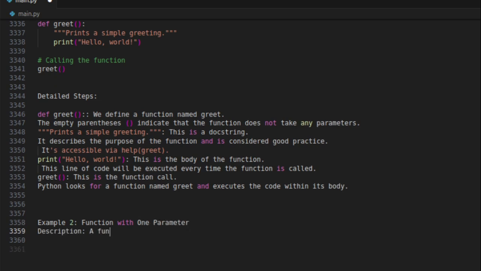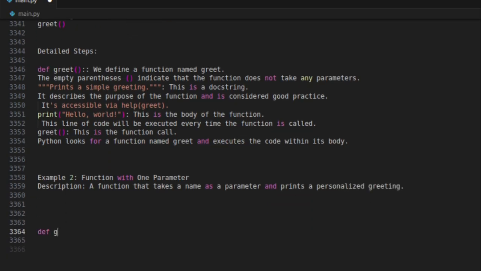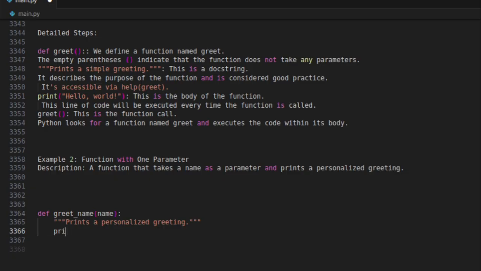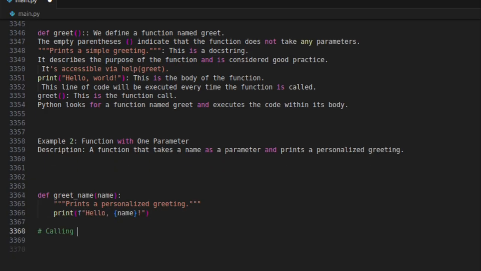Example 2, function with one parameter. Description: a function that takes a name as a parameter and prints a personalized greeting. Prints a personalized greeting. Calling the function with different arguments.